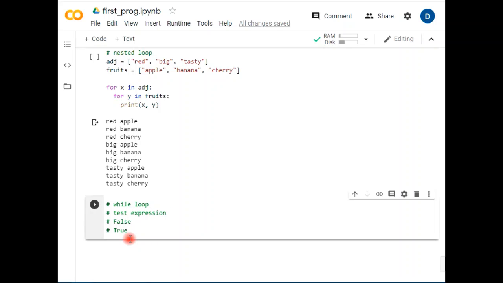Suppose I am creating a loop to maintain the fan on in a room when people are there. My device keeps checking: the person is there, yes, fan is on. The person is there, yes, fan is on. This keeps rotating in a loop until the condition becomes false. Person is there, no. Then immediately the fan is switched off. So this is one example of a while loop condition from daily practice in which we generally create a smart device or a learning device.